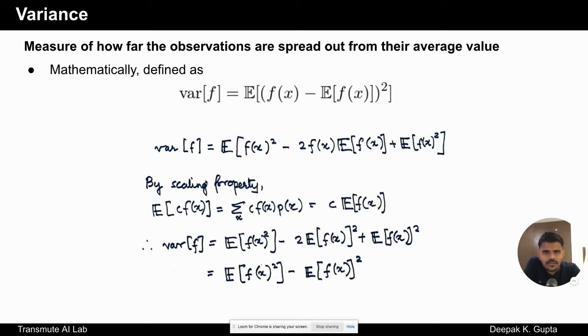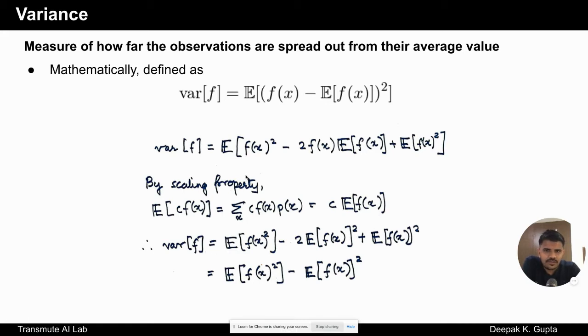Now from the scaling property, we have that the expectation of a constant term multiplied with f(x) can be written as summation c. So the expectation of f(x) is summation f(x) p(x), and when the function is multiplied with c, we put the c inside, and then since the summation does not change with respect to this constant, we just take the constant outside and then again turn it into an expectation, so it can be written as c times expectation of f(x). So this scaling property holds.